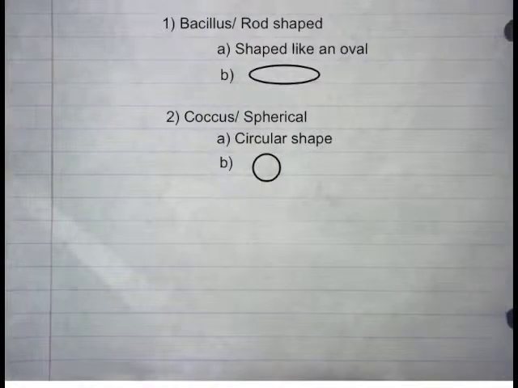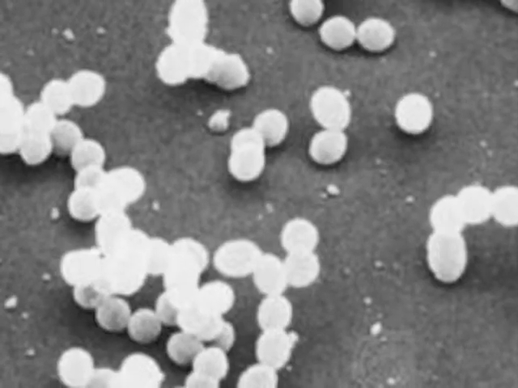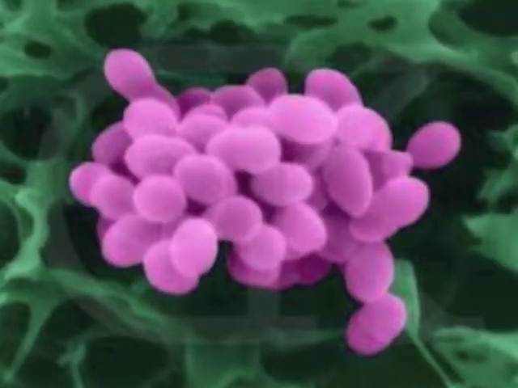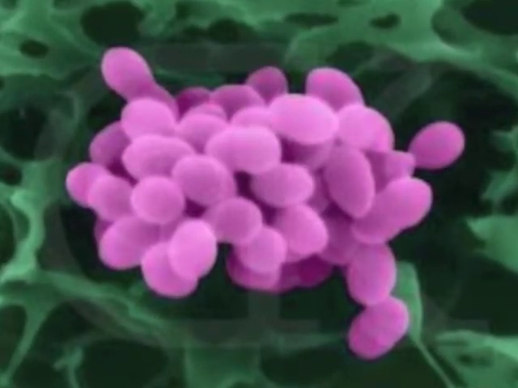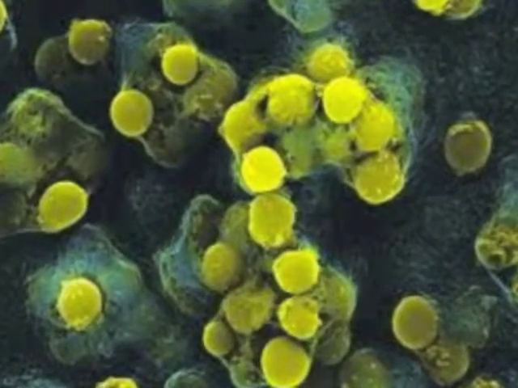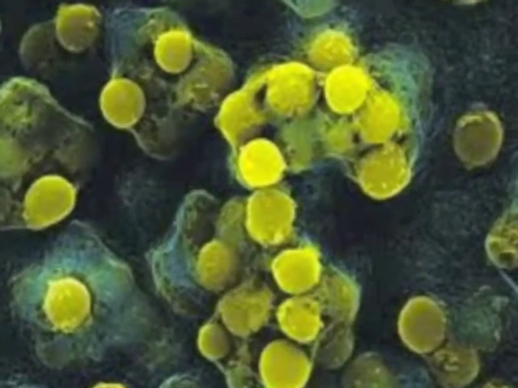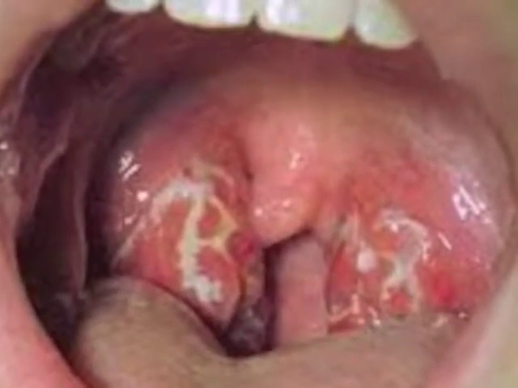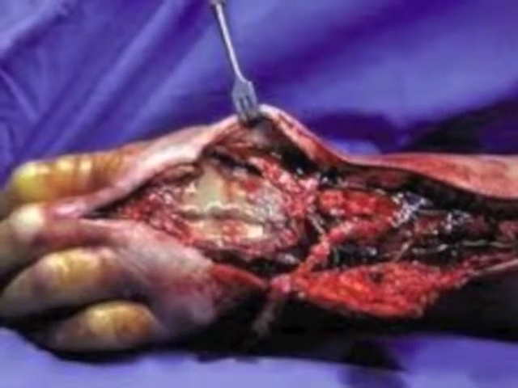Coccus, circular shaped. Coccus bacteria are characterized by a spherical shape. They can be in chains, solo, or in clusters. One example of a coccus-shaped bacteria is Streptococcus pyogenes. It's the causing agent of strep throat, as well as the deadly disease necrotizing fasciitis, or flesh-eating bacteria.